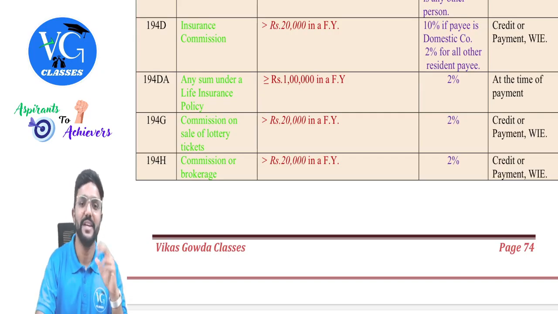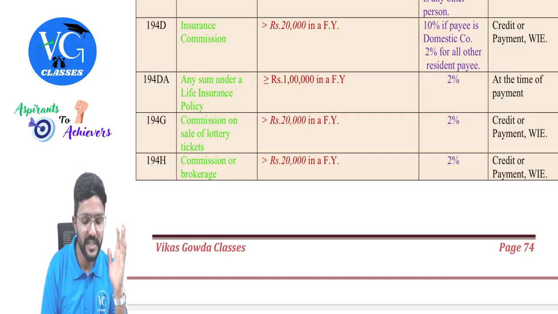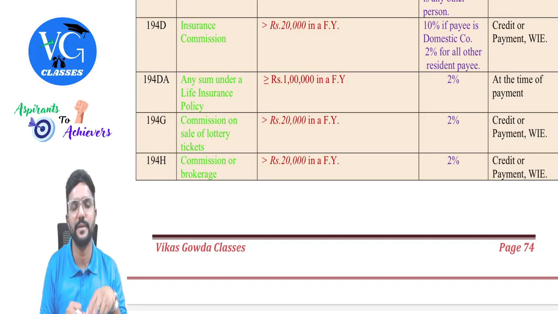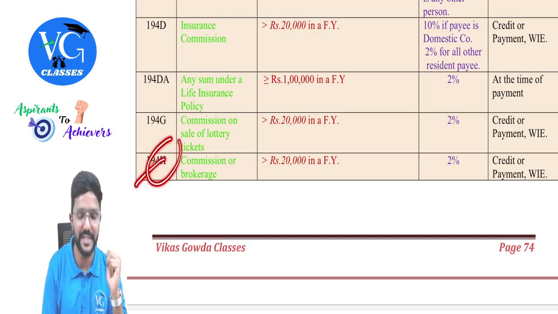Okay, yes, fine. Then coming to 194G, see, this is more of gambling, lottery tickets and all. So commission on sale of lottery tickets is covered under 194G. Any other commission or brokerage, yes, guys.